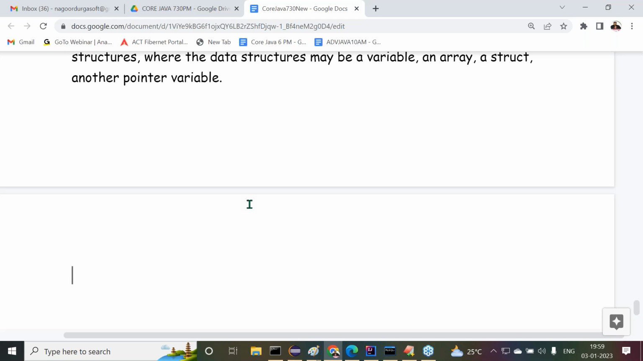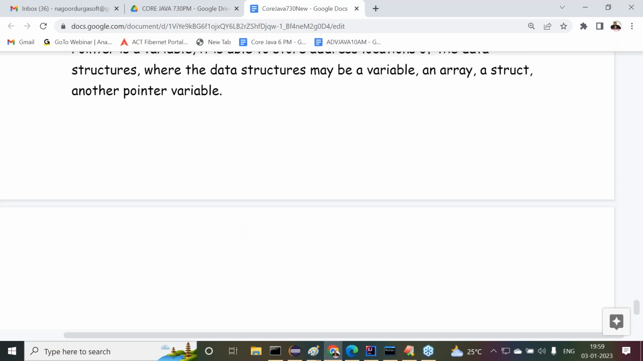A structure for the data. Anything which represents data is what there? Data structure. Anything which represents data is what there? Data structure. All right, sir. Now this is the meaning of what there? A data structure. Observe carefully.